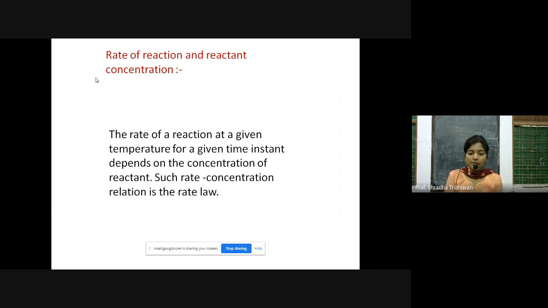Now, rate of reaction and reactant concentration. We are going to see what is rate of reaction and reactant concentration. The rate of reaction at a given temperature for a given time instant depends on the concentration of the reactant. Such rate concentration relation is called as rate law. Now, how are we going to relate a rate of reaction with respect to concentration? For that, we have a particular pattern, and that is called as rate law. What exactly is rate law and how are we going to relate?